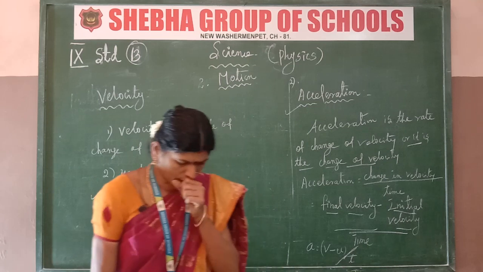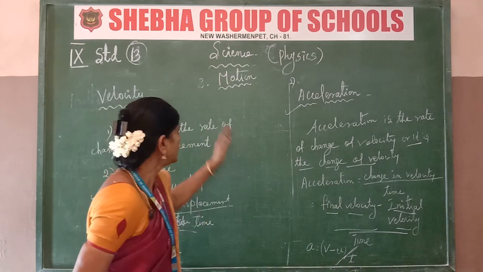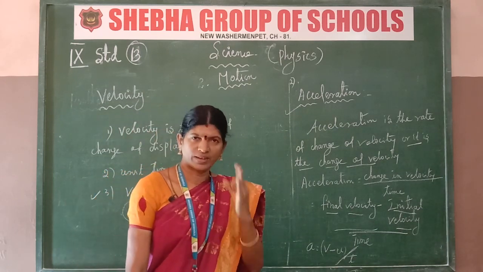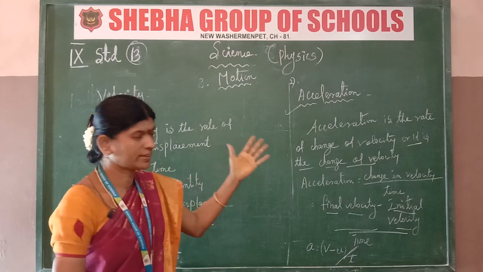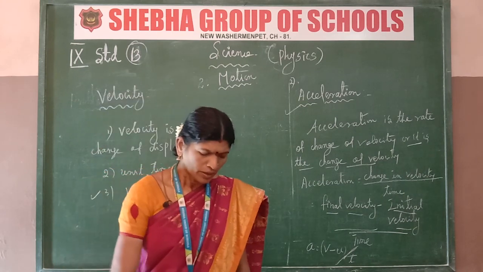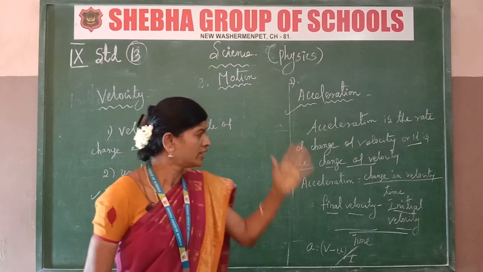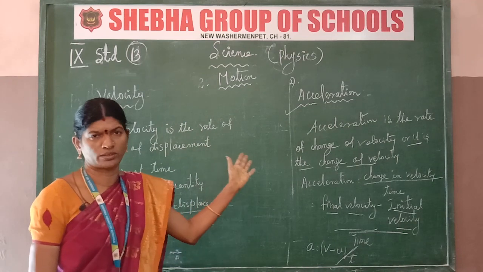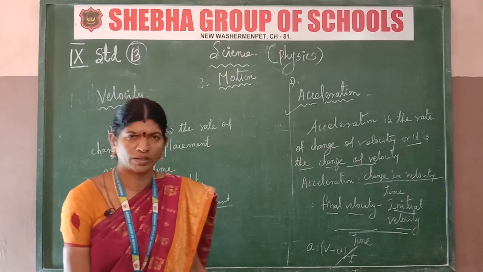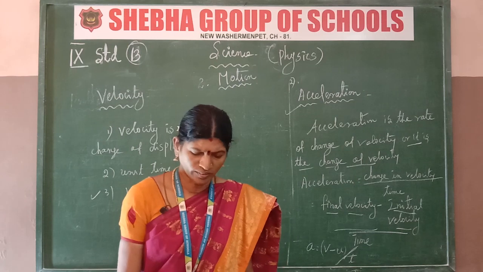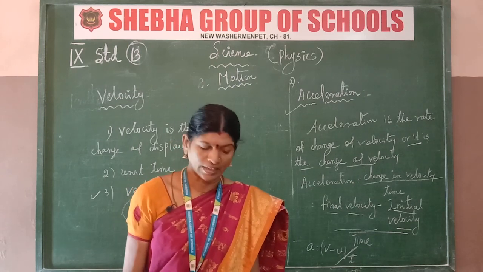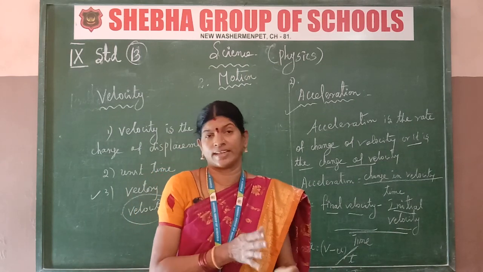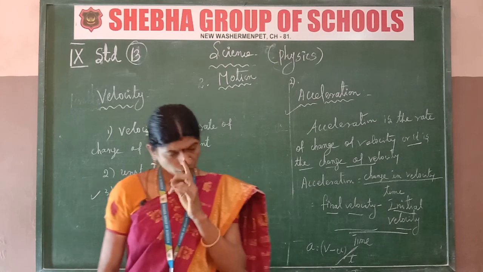Listen children, in today's class: first motion, rest and motion, distance traveled, speed, velocity, displacement, then acceleration. Next, uniform motion and non-uniform motion, linear motion, circular motion, accelerated motion, random motion. These complete this lesson. In the next class we are going to another topic, graphs. What is a graph? It is a graphical representation of motion along a straight line. The distance-time graph will follow uniform motion. Thank you.